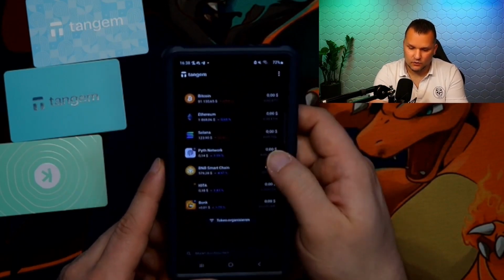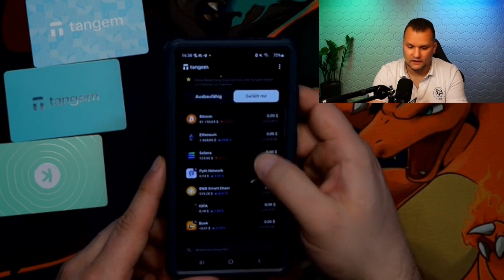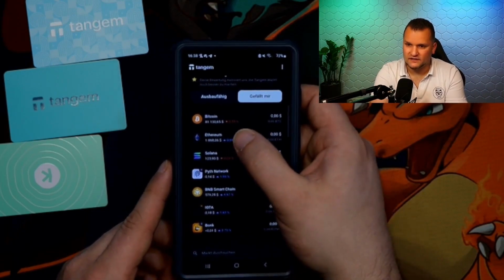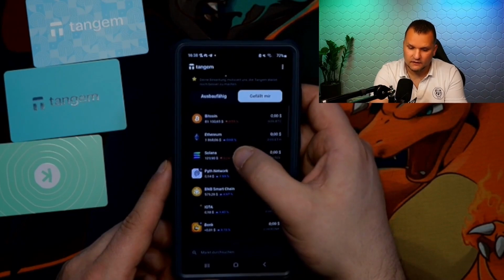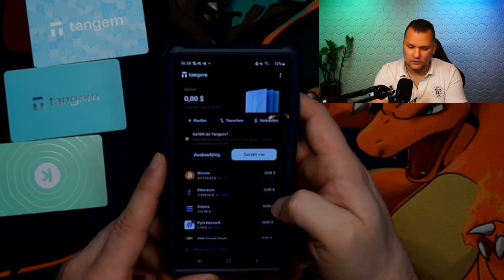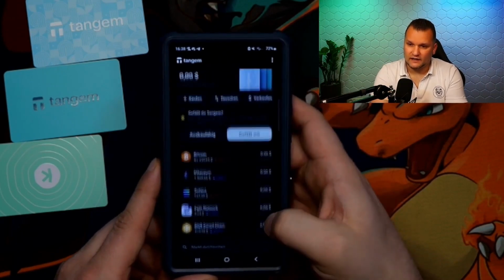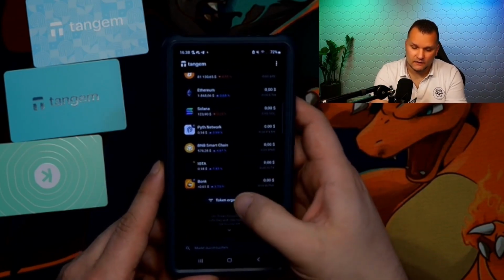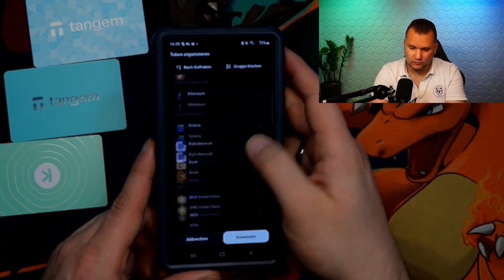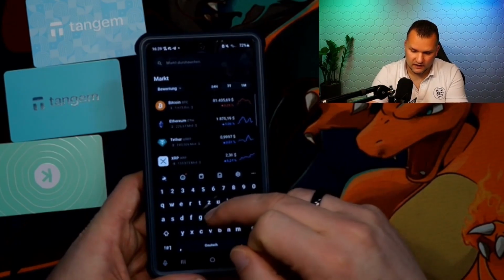If you then, for example, have stablecoins like USD, always pay attention to which blockchain. The nice thing is you get the blockchain displayed among each other here, for example. If you have USD in Ethereum, then you have it listed. If you have it on Solana, you have it below. So you see, the whole thing is very cool. You like the Tangem app, rate the whole thing, and then you're on the go and can receive and hold your tokens here. If you want to organize the whole thing a bit more, you can even create groups, pack them into different groups, or you can easily add new tokens here, for example.